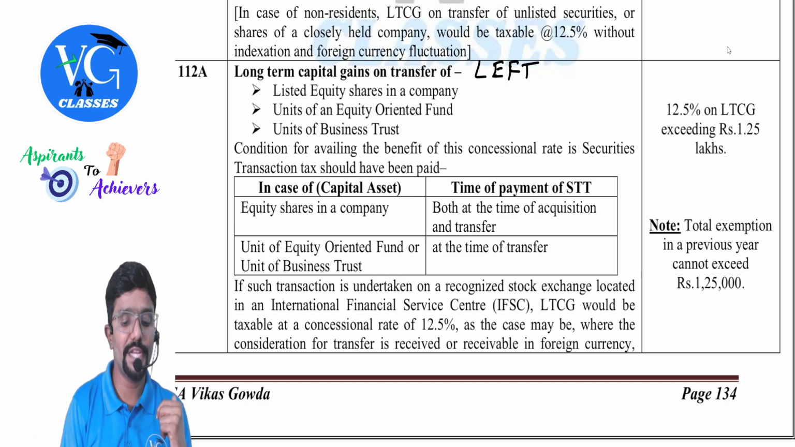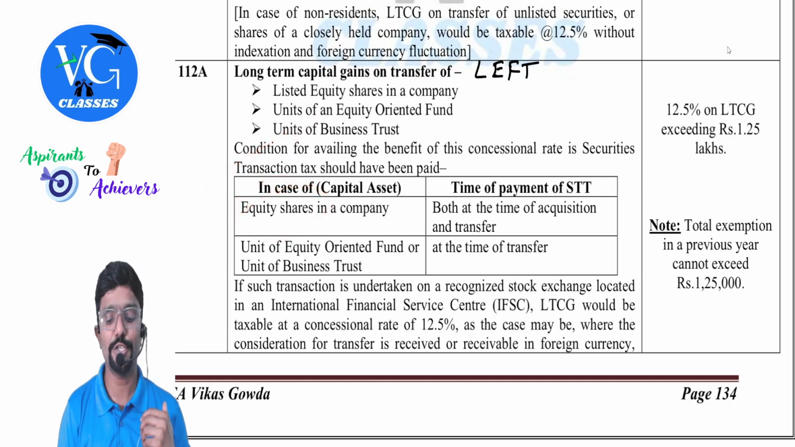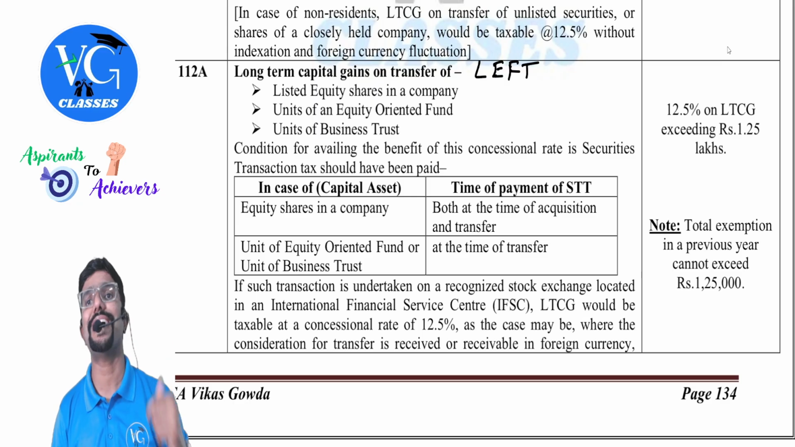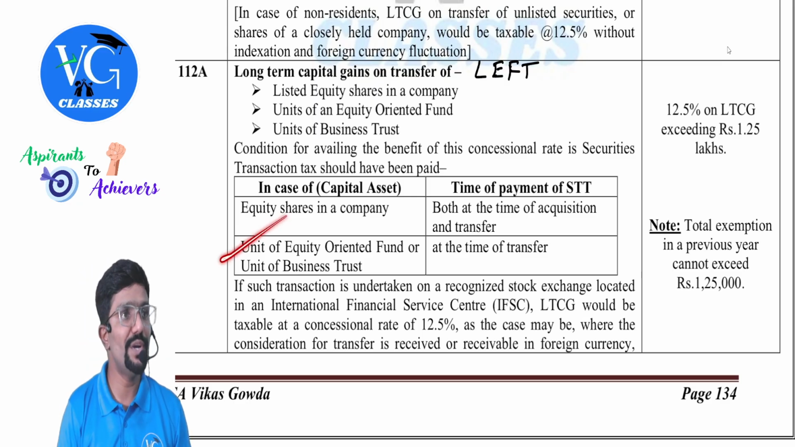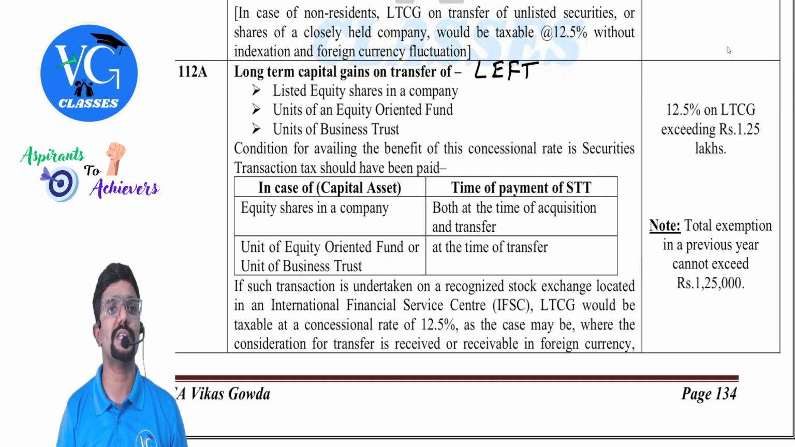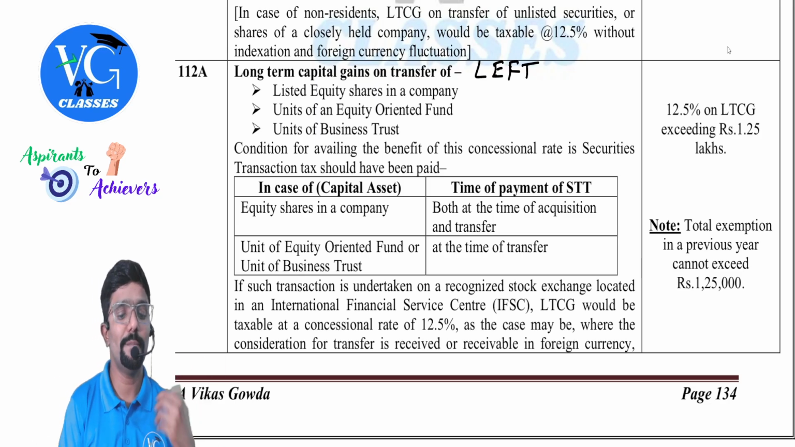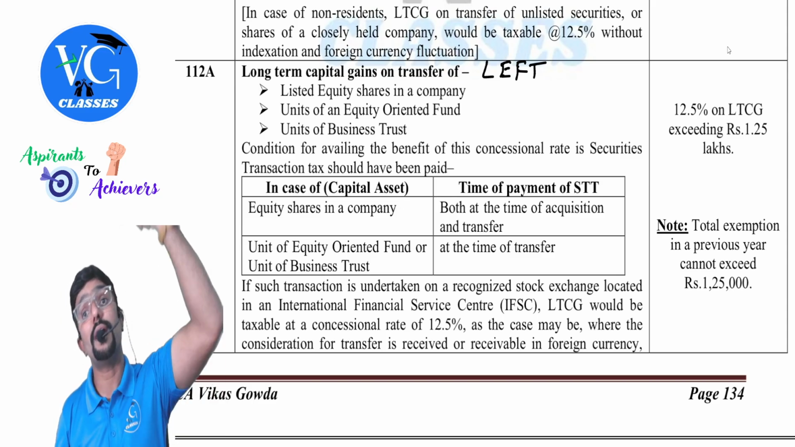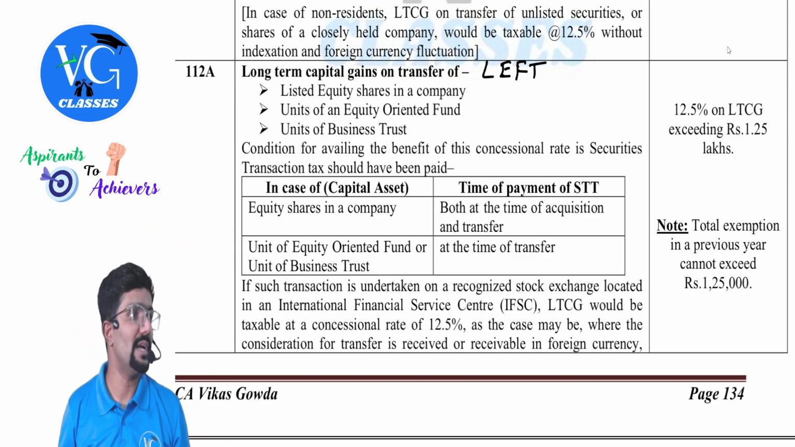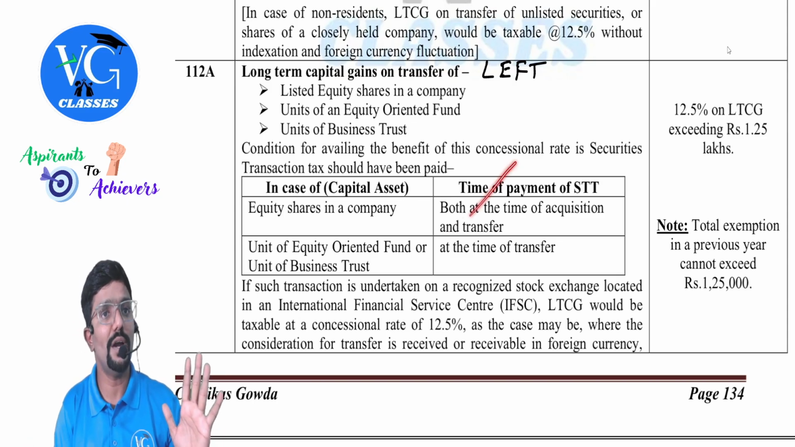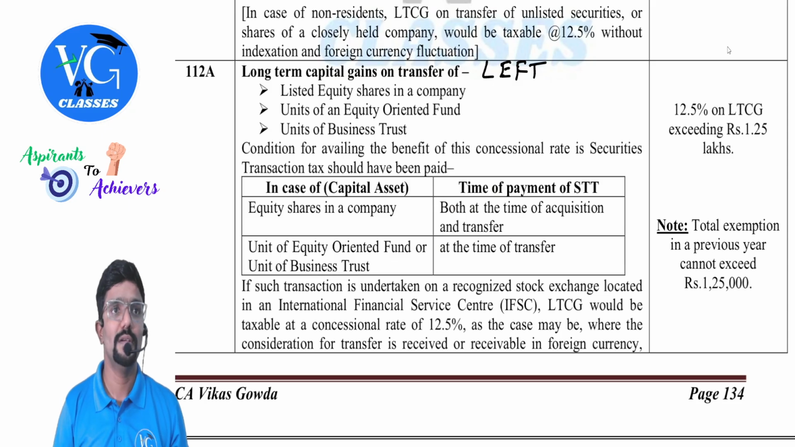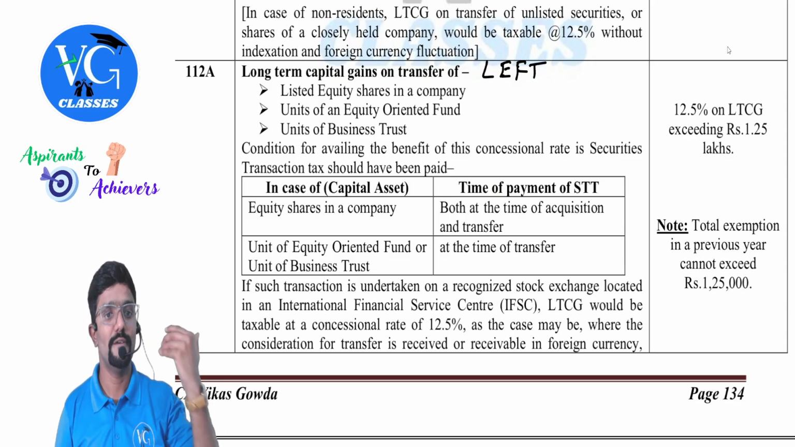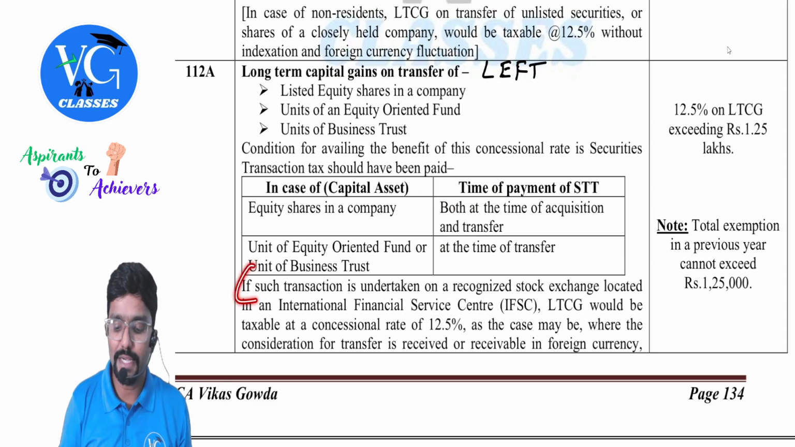Okay. Here also the condition is, if it is equity shares, STT should be paid both at the time of purchase as well as sale. And if it is a unit of an equity oriented fund or a unit of a business trust, then STT should be paid at the time of sale. Sir, what if by chance STT is not paid? Then the long-term capital gain is not covered under section 112A. Then where will it be covered? Section 112, guys, because any long-term gain is special only.